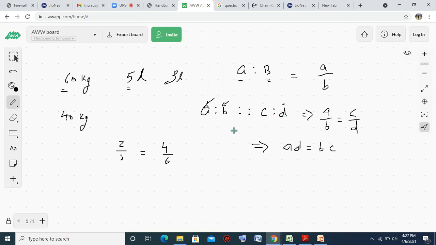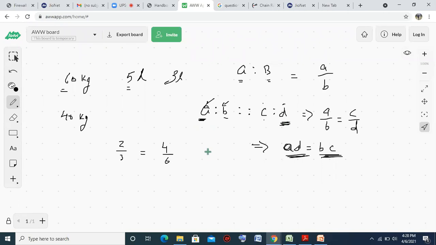Here A is first proportion, B is second proportion, C is third, D is fourth proportion. A and D are the extreme values, so we call them extremes. So product of extremes equal to product of the middle values or means. B and C are in the middle, so we call them mean values, mean proportion. So A is the first term or first proportion. First term or first proportion is the same thing. Okay. So this D is the fourth term or fourth proportion.